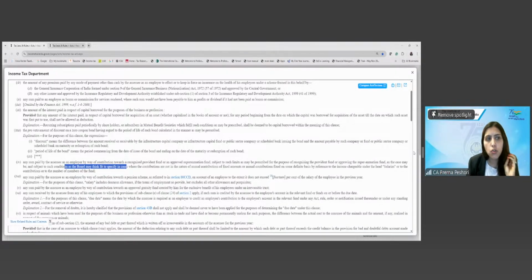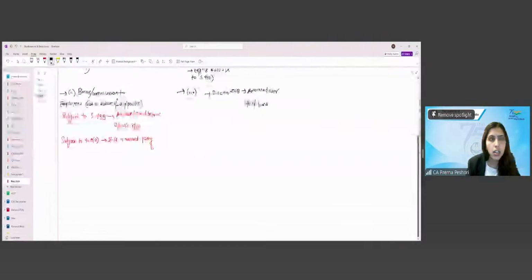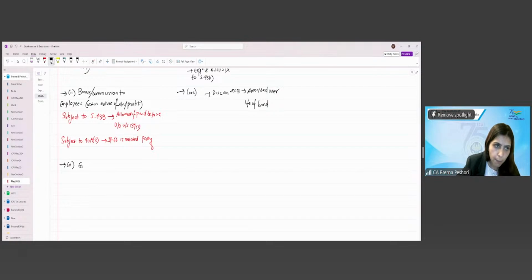So this is basically 36(1)(iv). Employer contribution to the PF or superannuation fund.